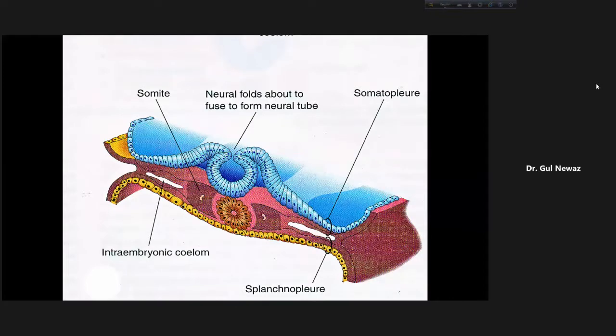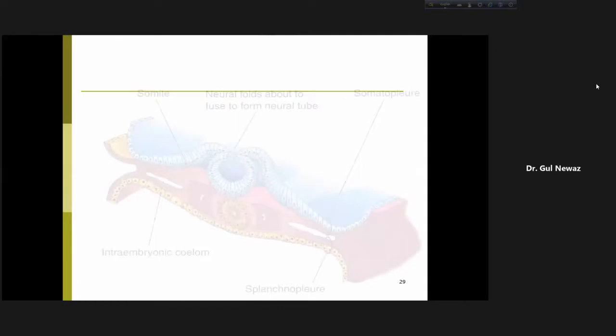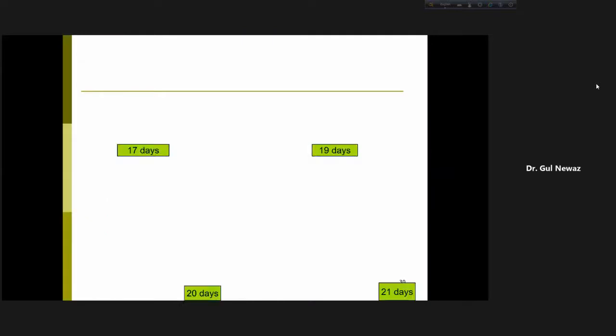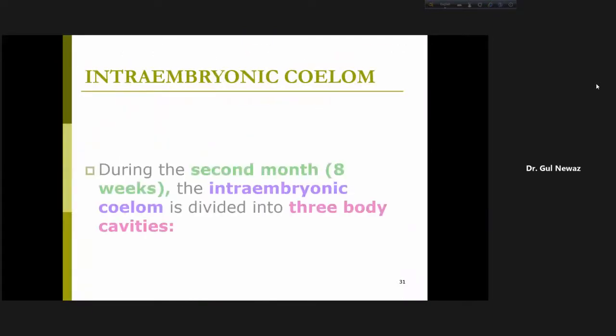And the intraembryonic splanchnic mesoderm and underlying embryonic endoderm form the wall of the embryonic gut or splanchnopleure. So this is the body wall or somatopleure, and these two together form the splanchnopleure, that is the wall of the gut tube. You don't need this. Next, again I am going to intraembryonic coelom.